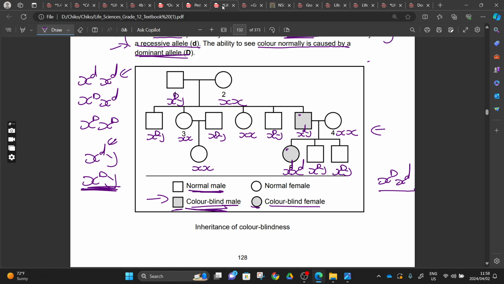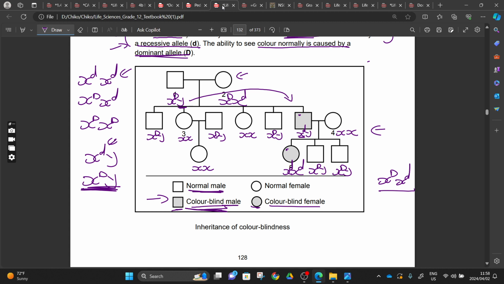And another thing, how can we get it? We can come here to the 1 and 2. Since this Y was transferred to this son here, and then he had Y, but he got a small letter d. This d he got from the mother, and the mother here shows that she has the ability to see normally. It means that she's a carrier. She can see normally, but she's carrying a recessive X chromosome that when she shares it with the Y from the father, they are going to have a son. That son is going to be suffering from color blindness. So this is how we interpret our pedigree.